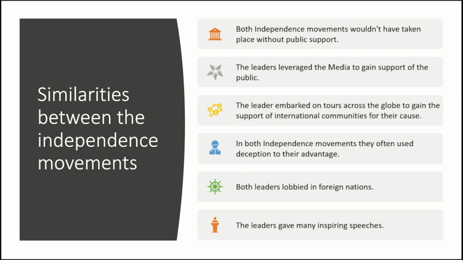Both independence movements had a massive amount of public support, which was achieved by the media. The leaders embarked on global tours to gain the support of many international countries. Deception was also used in both independence movements. Bose often disguised himself as a poor man, and Norodom Sihanouk claimed that he had medical issues when he went to France to protest. Both leaders lobbied in foreign nations, and many leaders gave inspiring speeches, such as "Give me blood and I'll give you freedom," and "Independence is not given, it's taken."